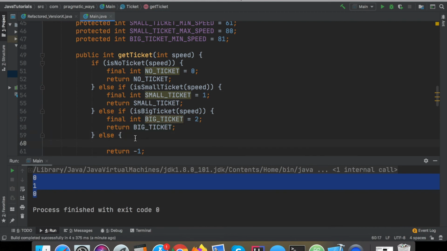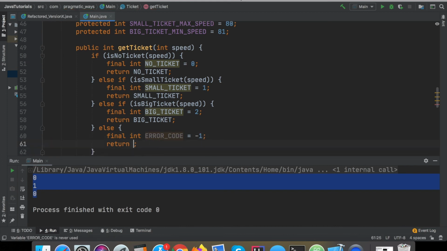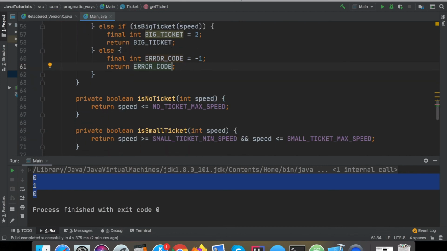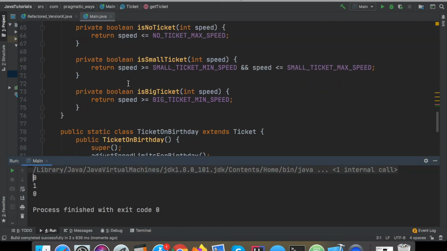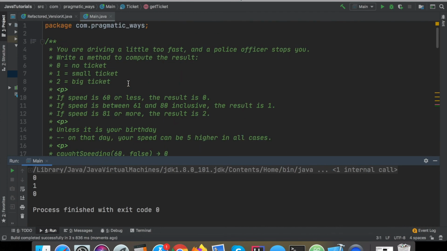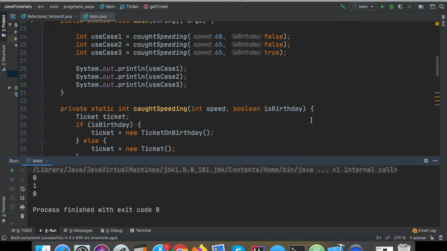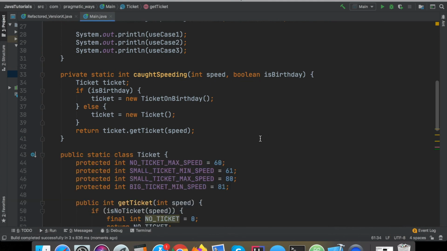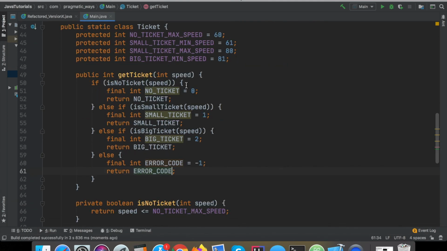And then else again, final int error code. I'm not a fan of using error codes, as I will continue to mention, but whatever. And control save that. Command or control, actually that's all command C and command V on a Mac, but then control R for a run in IntelliJ, and again the output comes out the exact same. And now I think I'm actually done here. I think I have the program working the way I would like it to. I think it's actually pretty clean for the most part.